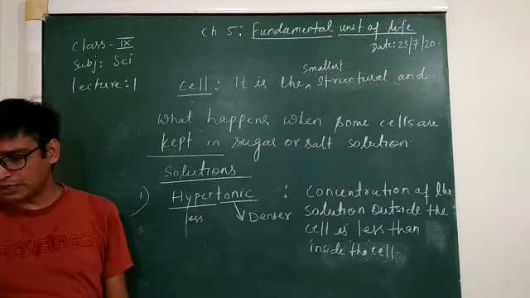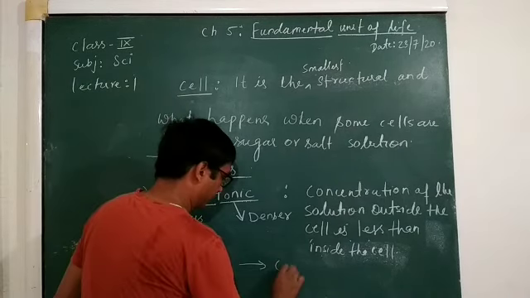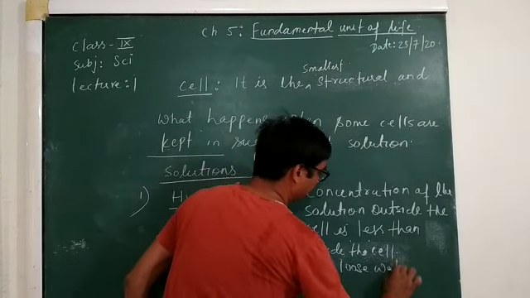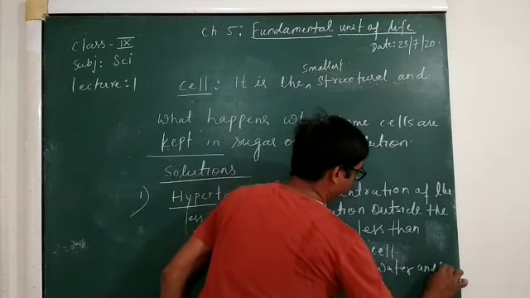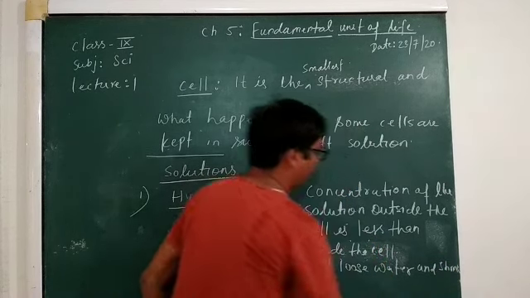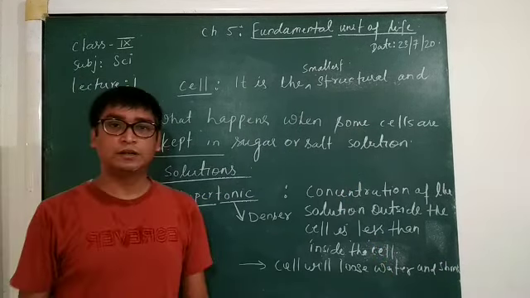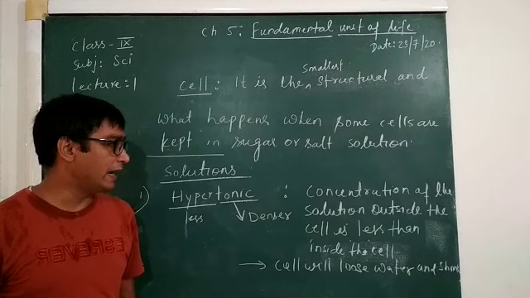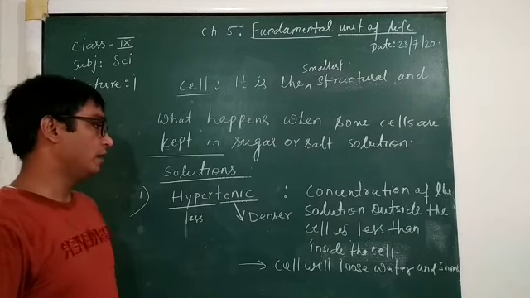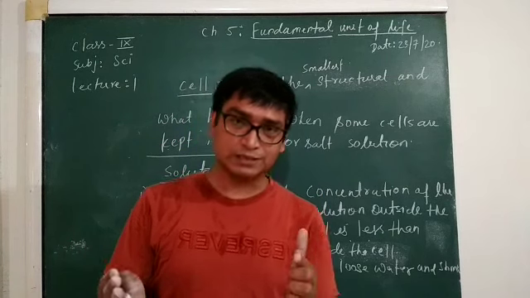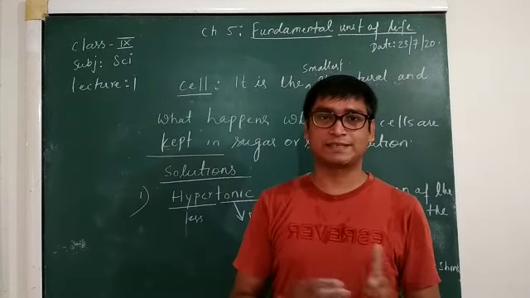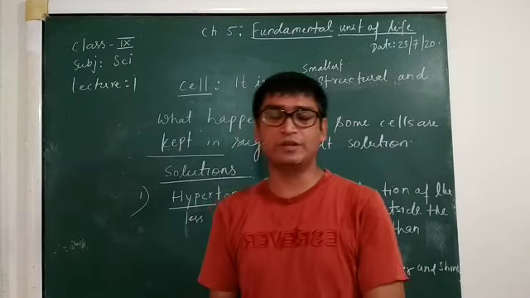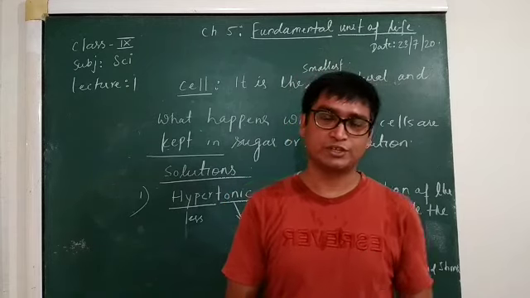Due to this hypertonic solution, what will happen? The cell will lose water and shrink. Why does it happen? Because water always passes from the high concentration region to the low concentration region.